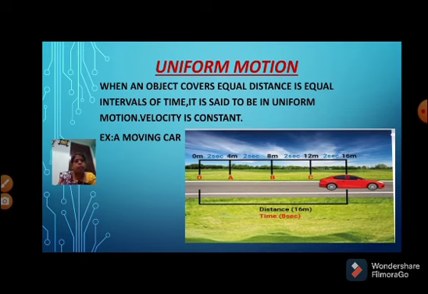Here students, we can observe in the picture a moving car. The moving car travels from O to A, A to B, B to C, and C to D. It covers some distance in some time. It has the same intervals of time and the same intervals of distance. That means it is uniform motion.